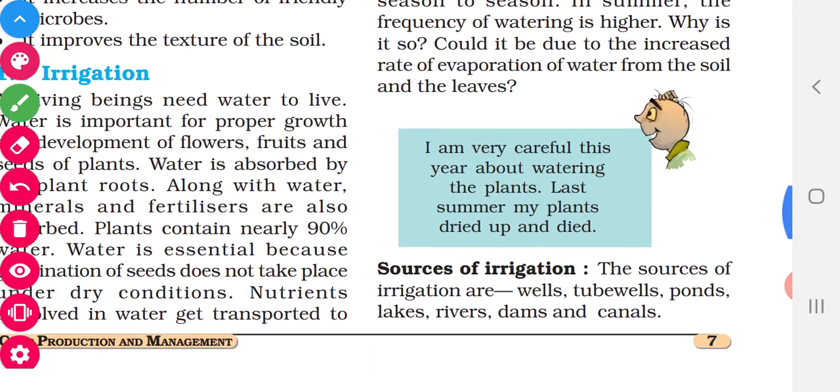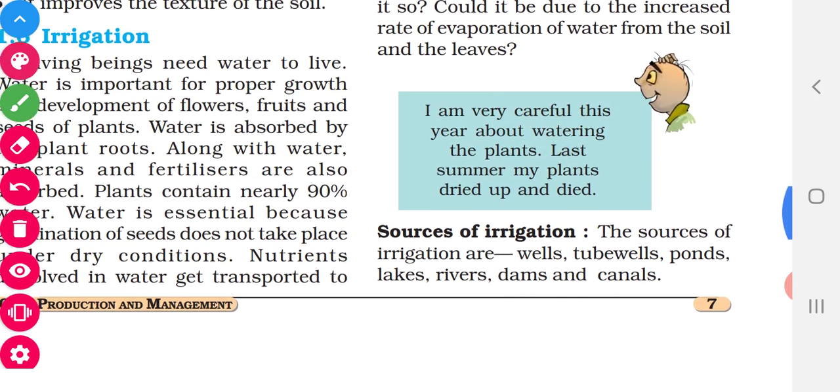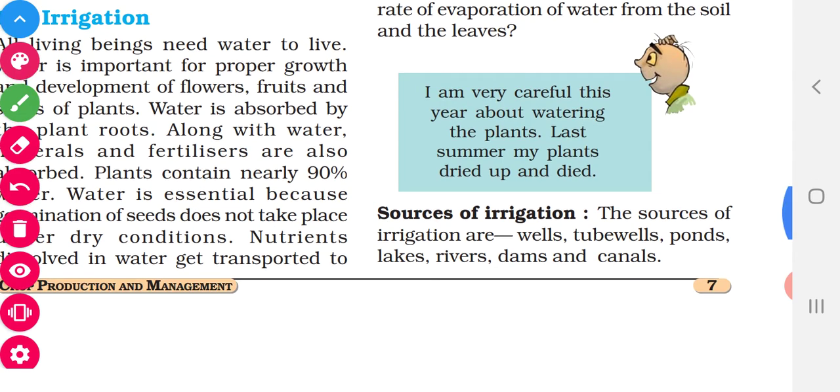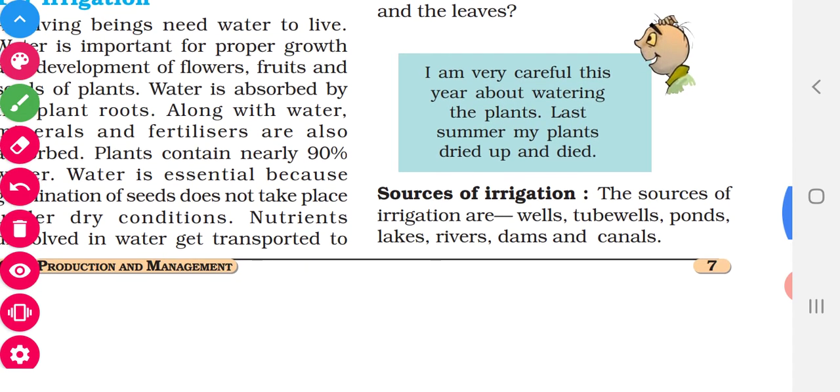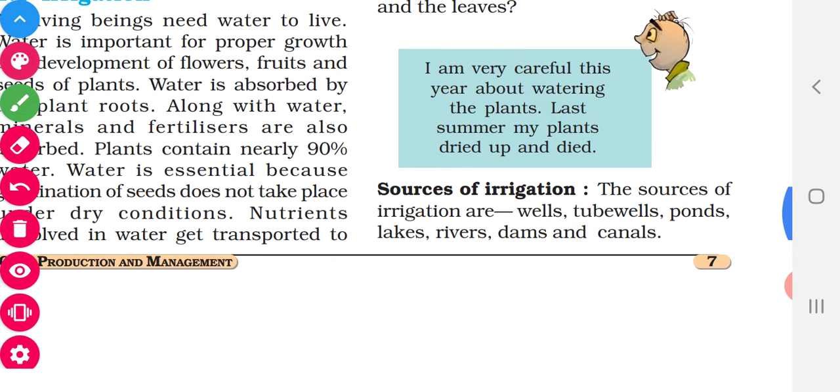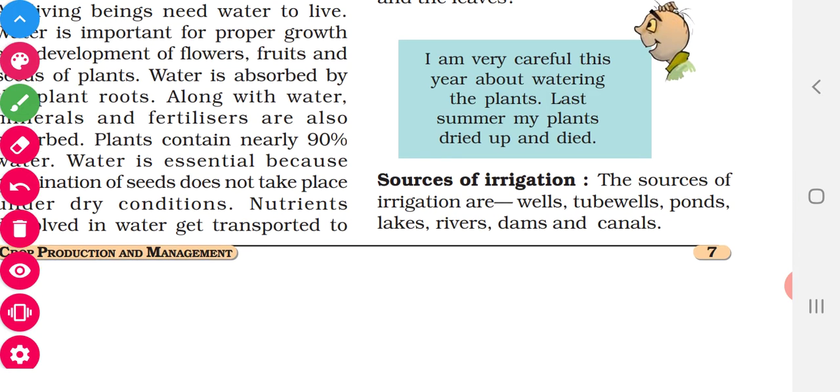See Bhuju's question. I am very careful this year about watering the plants. Last summer my plants dried up and died, isn't it? During summer season what happens? The rate of evaporation will be very fast, so the plant will lose the water. So during the summer season the frequency of irrigation must be higher.